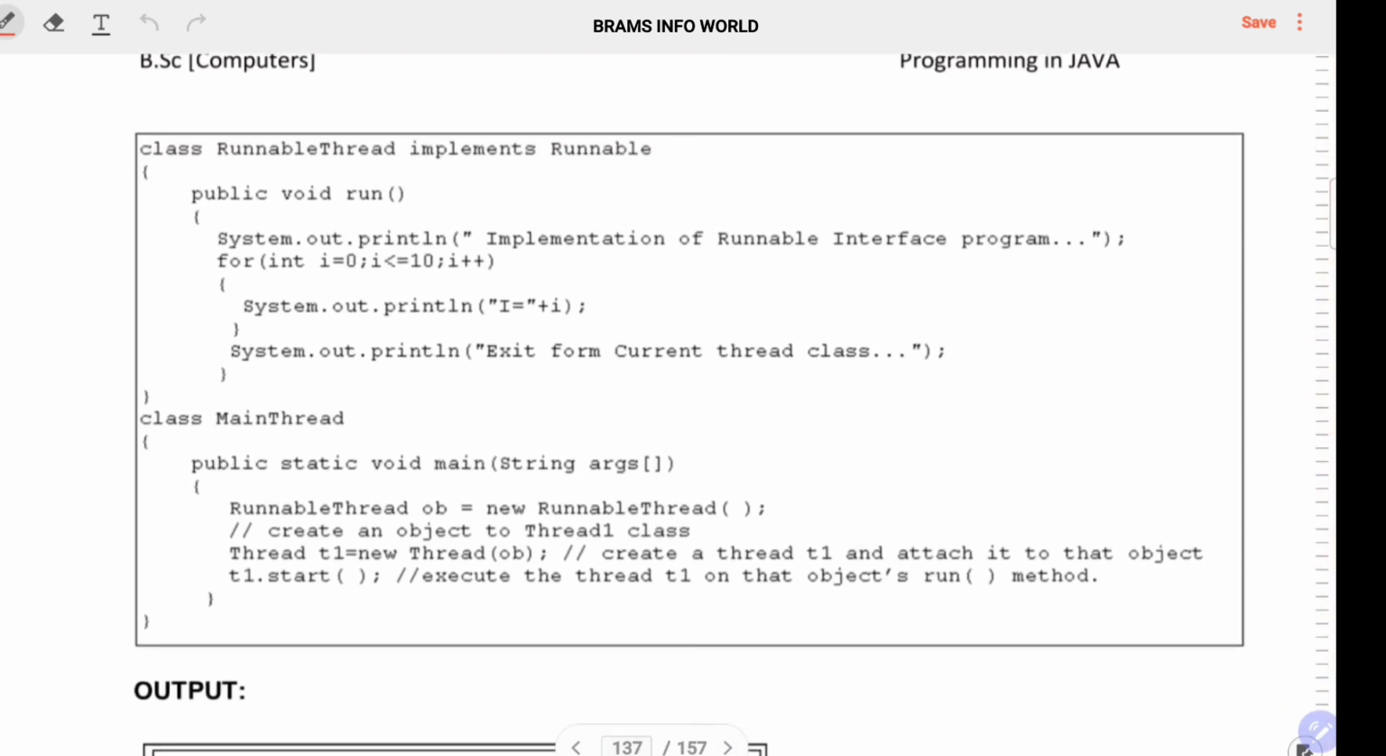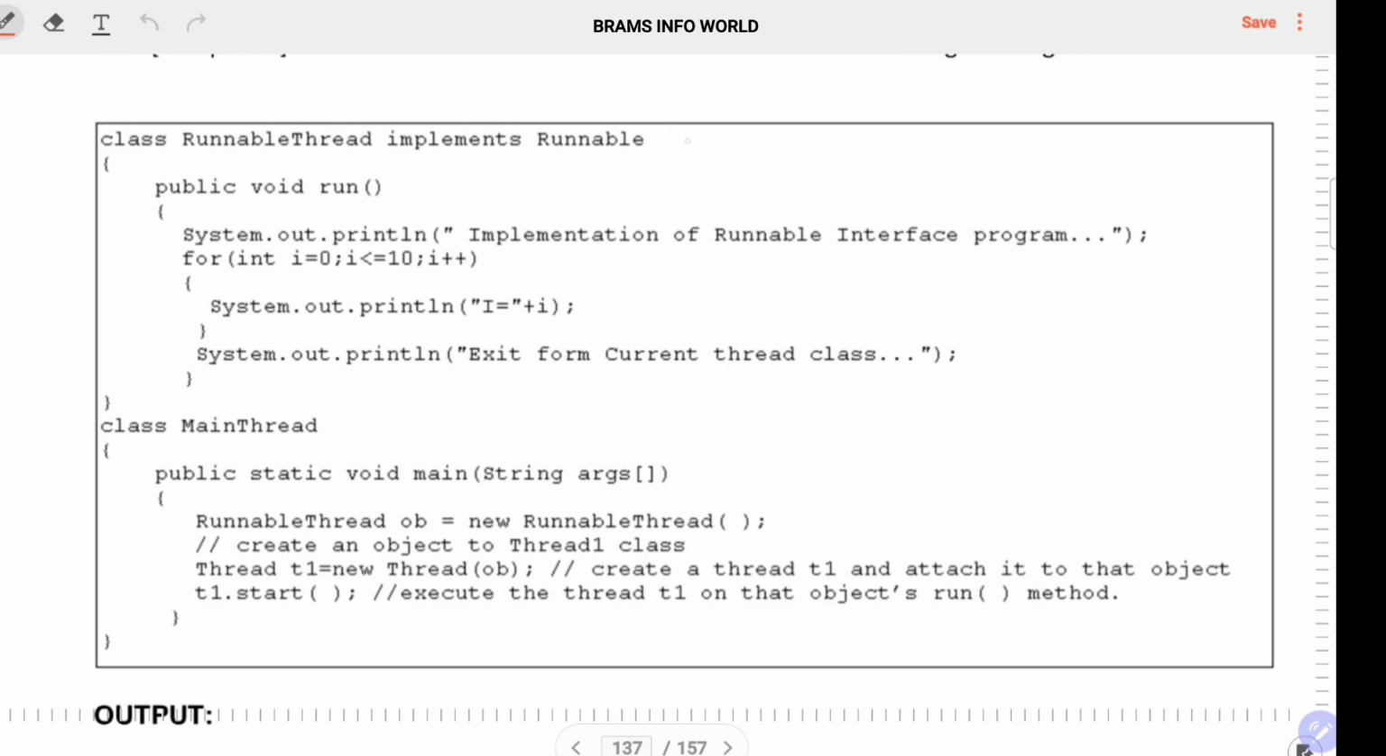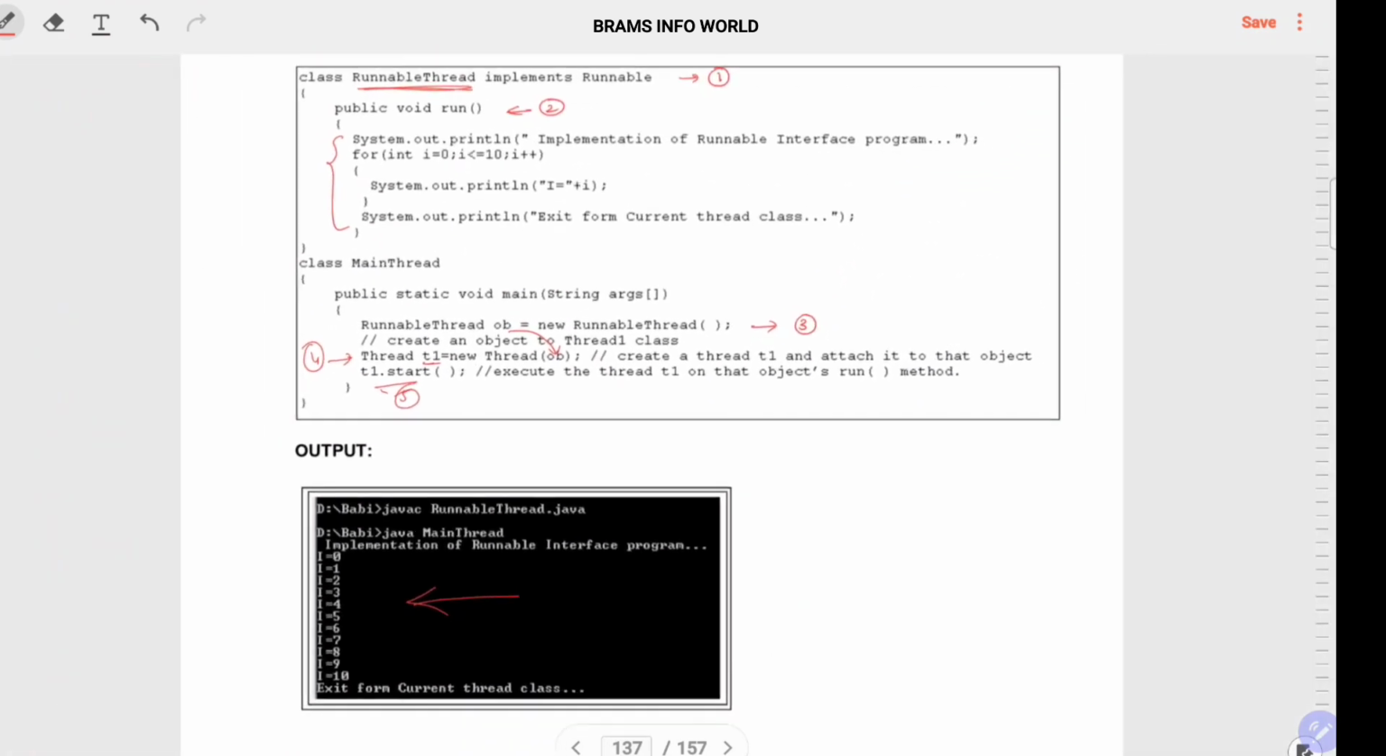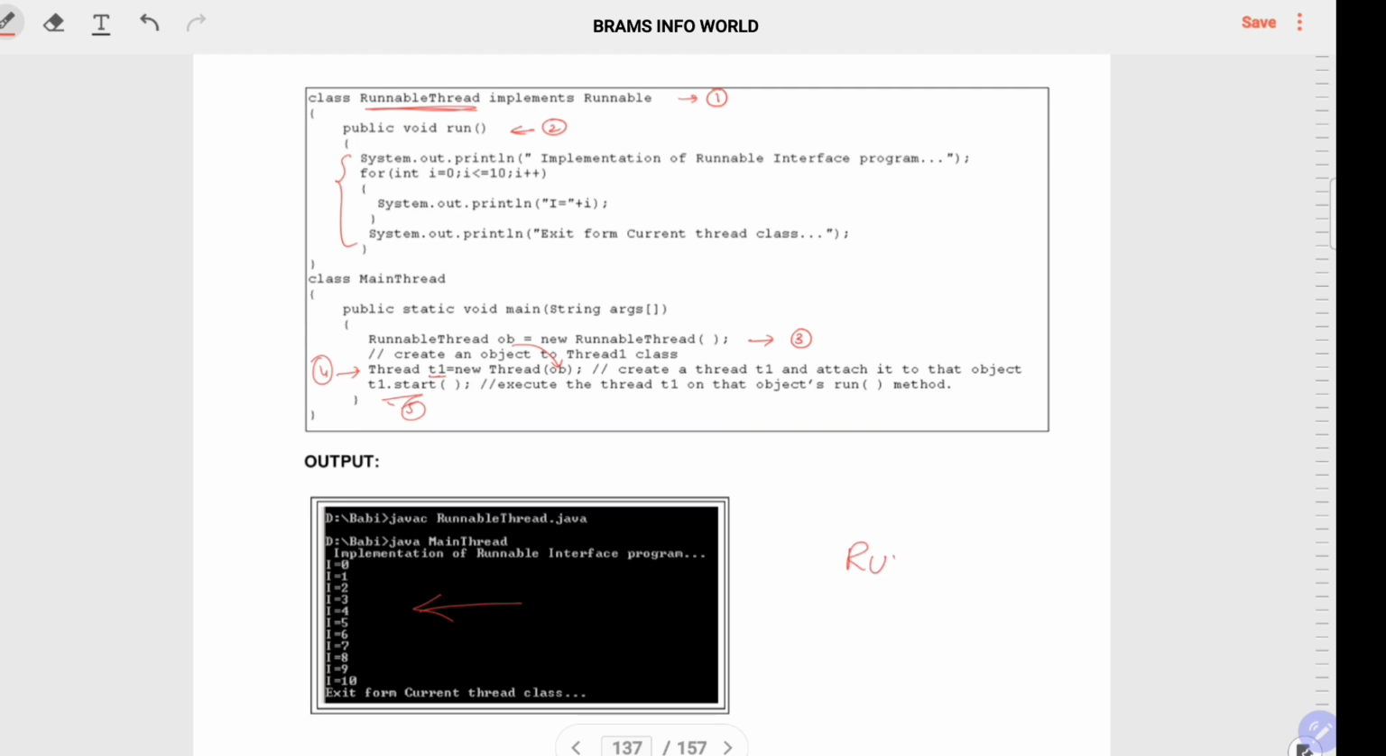See, this is my program which is related to the Runnable interface. Step 1, step 2, this entire thing is the logic. Step number 3, see, we are creating an object and this object is added into the Thread class. This is step number 4, and finally with the help of this I am calling this one. So I want to print the values, so the output will be like this. So this is the concept of the Runnable interface which is related to threads, right?